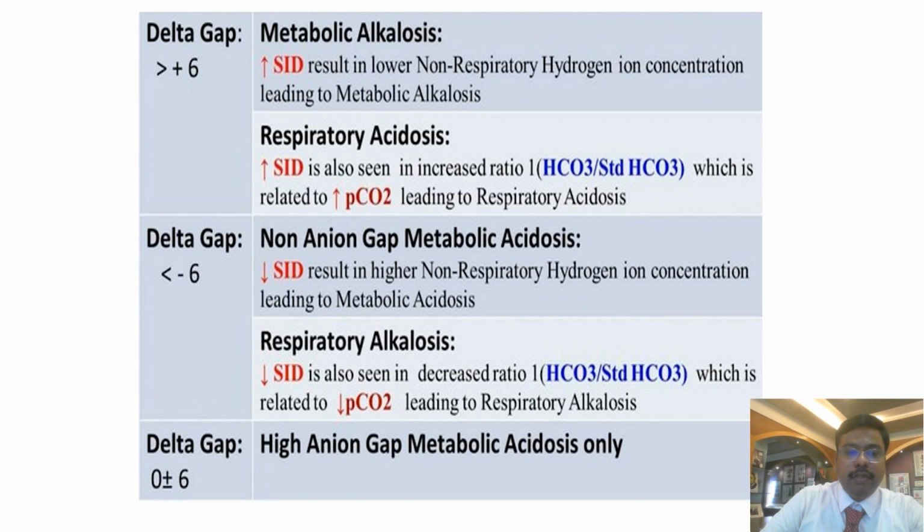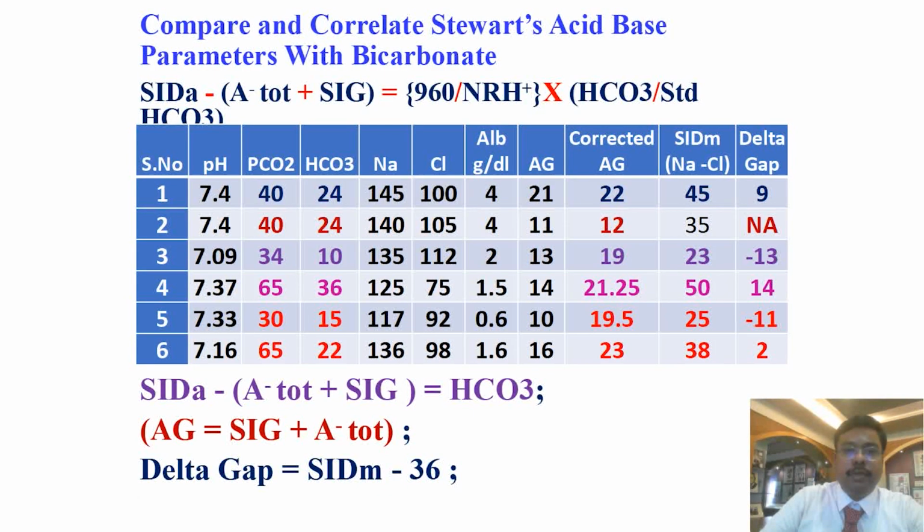So delta gap, if the value is between minus 6 to plus 6, it denotes only high anion gap metabolic acidosis. So I have shown 6 examples. In the first example, pH, PCO2, bicarbonate, all are the same. But if you look at the sodium and chloride values, they are different. In the first example sodium is 145 and chloride is 100. In the second example, sodium is 140 and chloride is 105. If you see the difference between sodium and chloride, the difference is 45 in the first example and 35 in the second example. So sodium minus chloride, the strong ion difference, is increased.